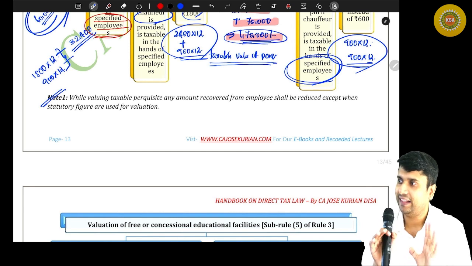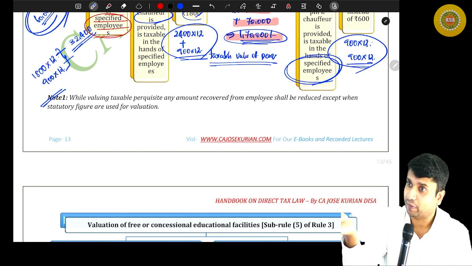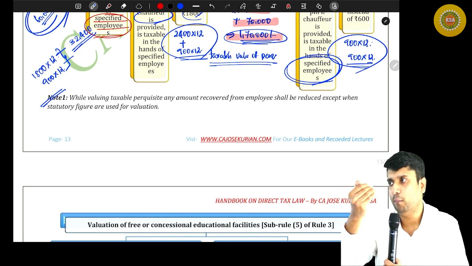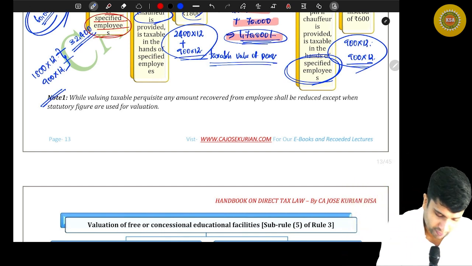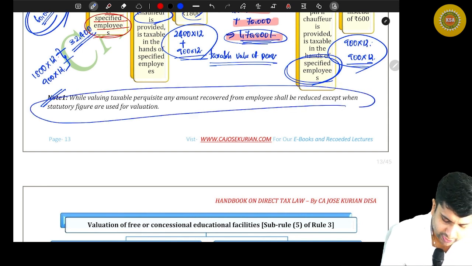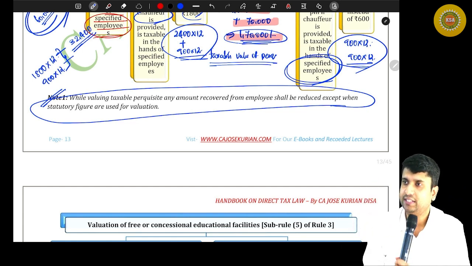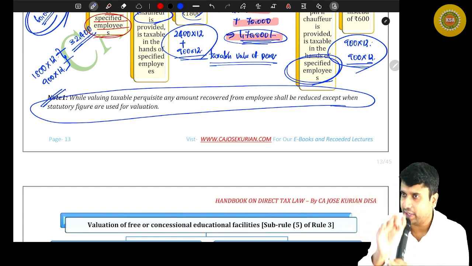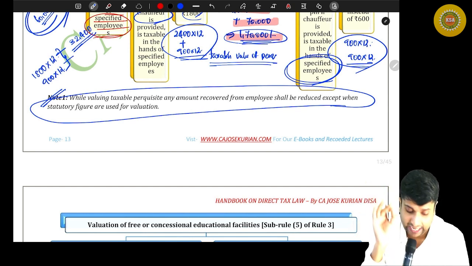Why? Because in statutory figures, we are only saying to tax something, so from that you are not supposed to deduct anything more. So normally, except where the statutory figures are used, you can deduct the recoveries from the employees from the value of perquisite. But if you are using statutory figures, don't deduct anything.